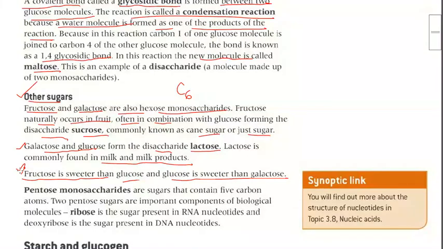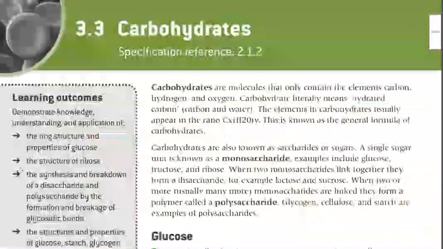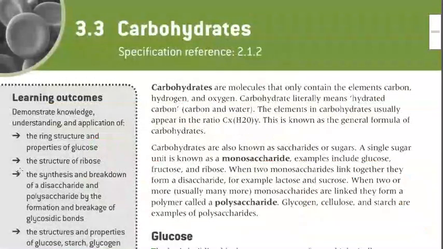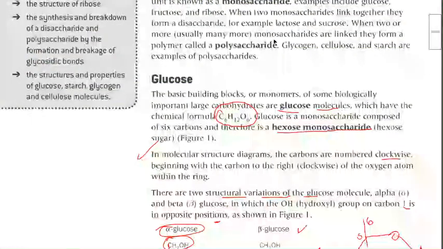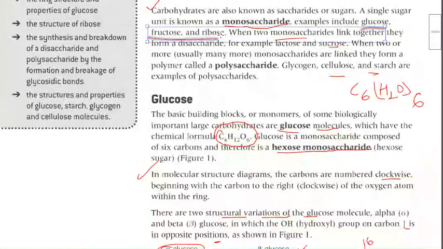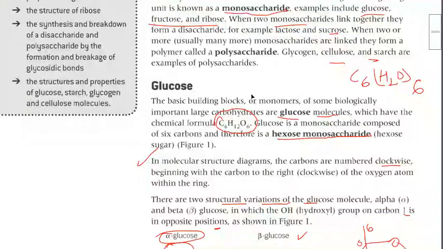Now, if you remember, when we studied last time, among the monosaccharides we have the example of fructose, and ribose is also there. Ribose is a pentose sugar.